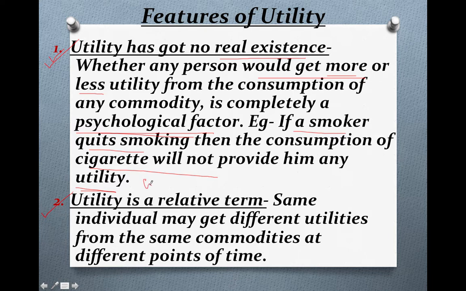Suppose you have consumed a candy bar because you want to eat a candy bar, but it is not certain that every time you eat the candy bar you will get the same satisfaction. Sometimes you want to eat the candy bar, sometimes you don't. So it depends on the mood of the person who is consuming.